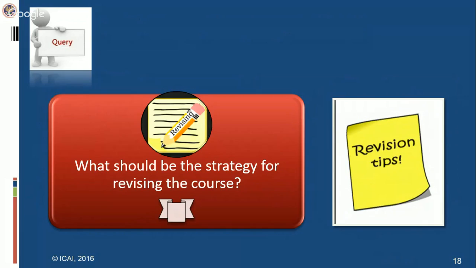This is the most important problem which students face, that they say the syllabus is so vast, we are not able to revise it. We had done everything, but when the exam day came, we were not able to revise everything, so we were not able to recall. This is the most common problem faced by the students. So her tips are going to help you in that actually.